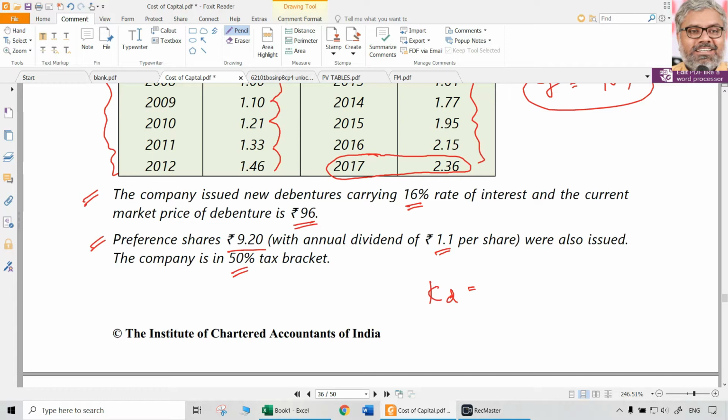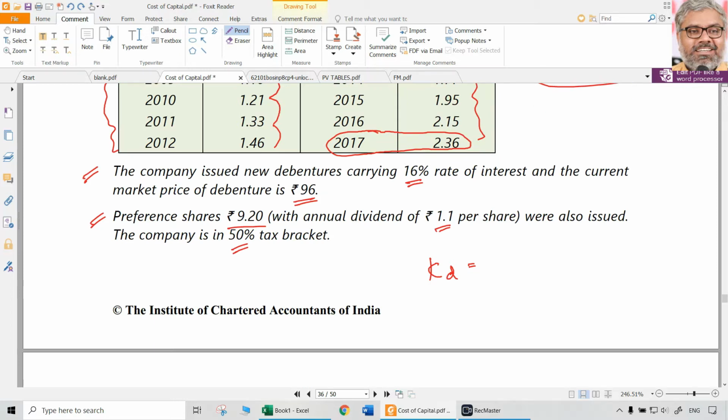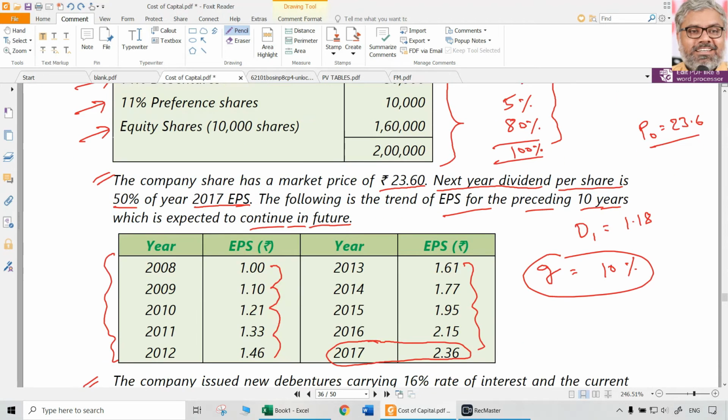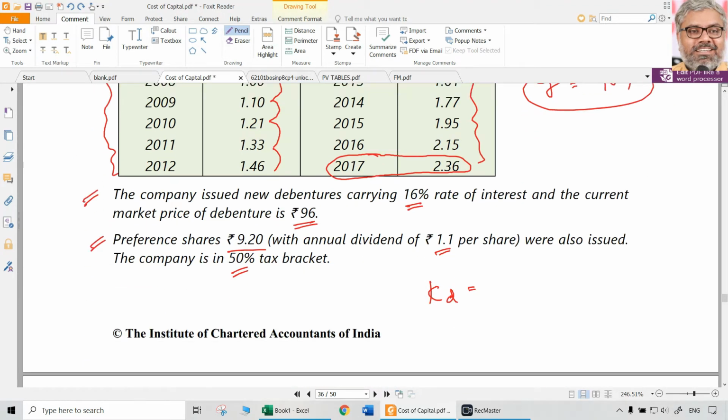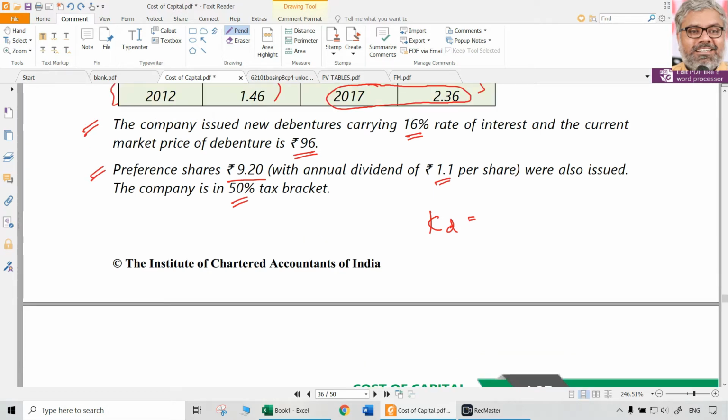since the rate of interest is given as 16%, we can take 100 rupees as the face value. Market price is given as 96, so naturally face value can be taken as 100, though it is not clearly given. Not necessarily that it will be given all the time. You have to take it from the information that is available. So 100 rupees face value, on that 16% interest means how much? 16 rupees. Each year interest will be 16 rupees on each debenture.